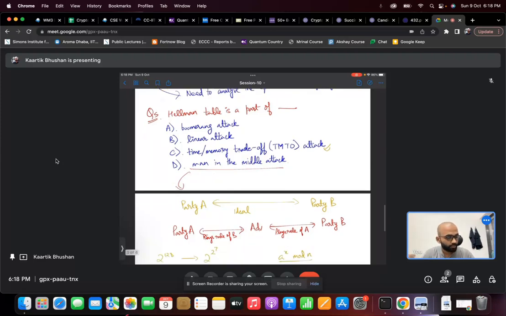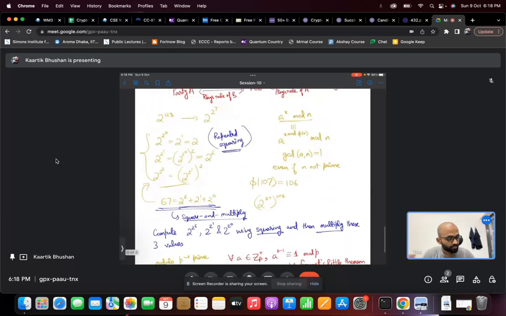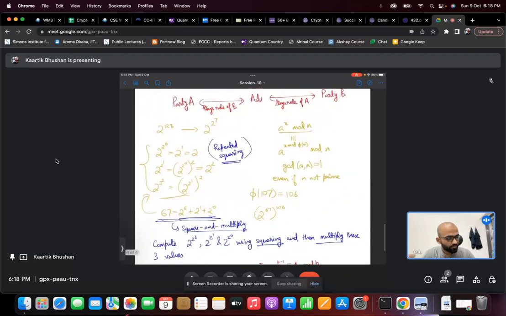Okay, so there was one more question: how do we solve this? For example, if we have to compute a to the x mod n, how do we do this efficiently? If a is co-prime to n, then we can use Euler's theorem to say a to the x mod n is the same as a to the power x mod phi(n), overall mod n. So this reduces the exponent. This is one thing we could do.